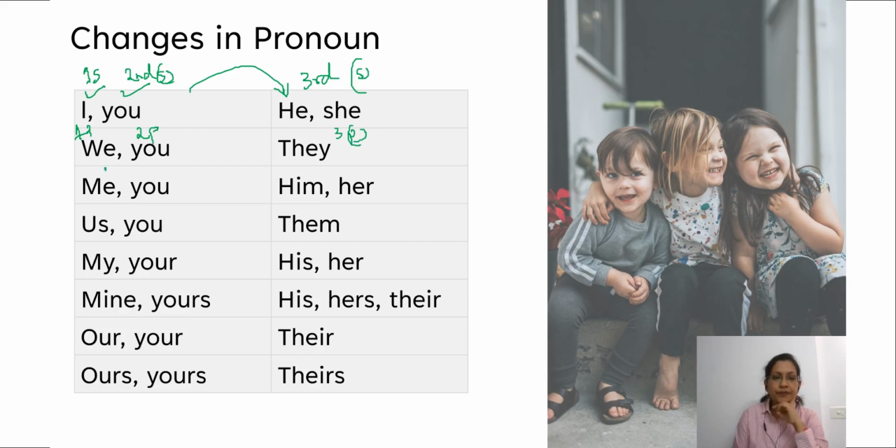Me, first person, you, second person, changes to third person singular, right? So these are the changes. Wherever you find these kinds of pronouns, and the possessives, they change in this sequence as it is represented in the table. As you can see here, ours and yours changes into theirs, our, your changes into their. In various sentences, you find them changing in this sequence as represented in the table.